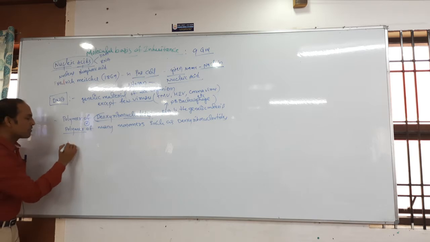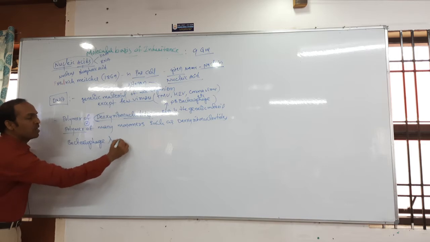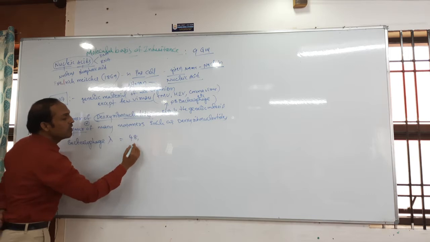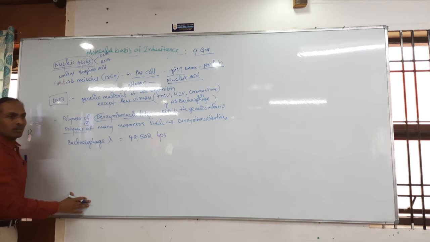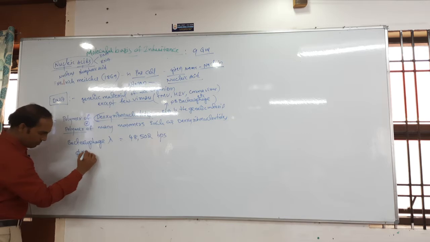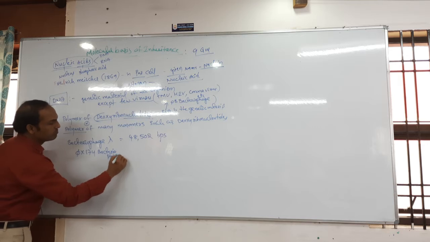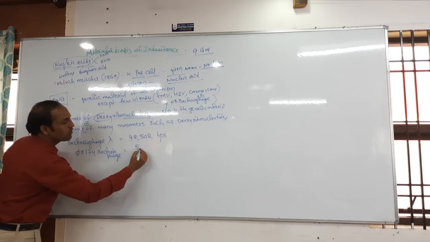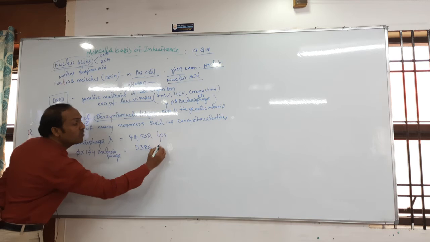First of all, bacteriophage lambda. The bacteriophage lambda consists of how many nucleotides or base pairs? 48,502 BPs, base pairs, are present. Next is Phi X174 bacteriophage. In this, how many? 5,386 nucleotides, not BPs.